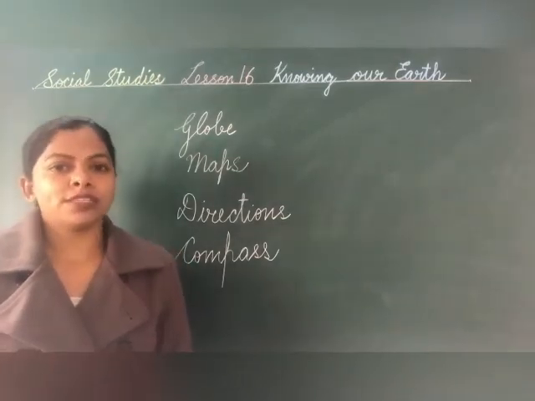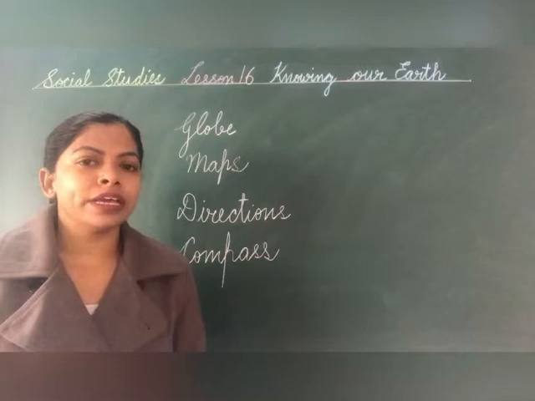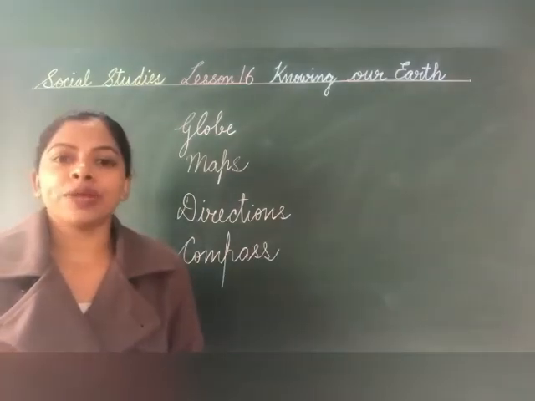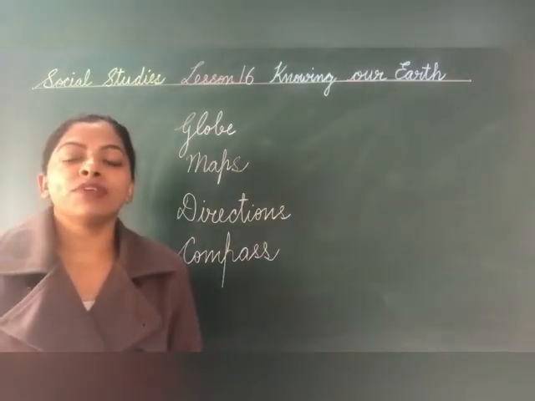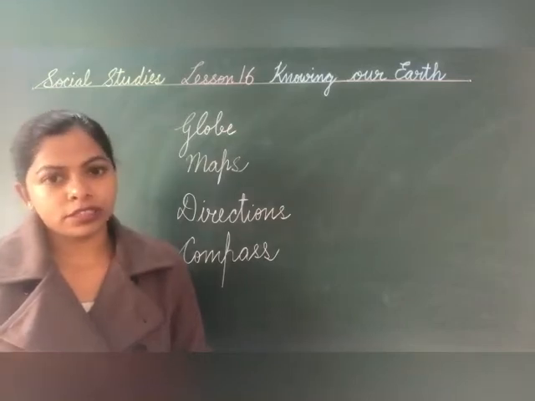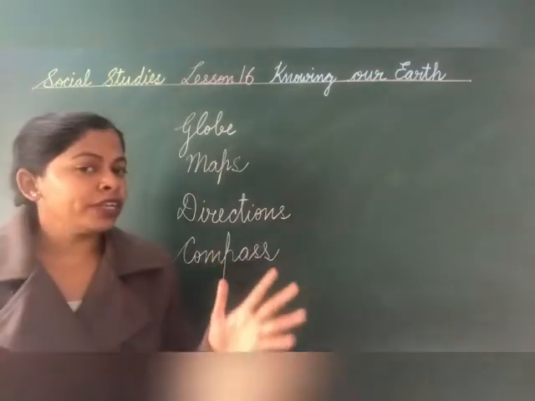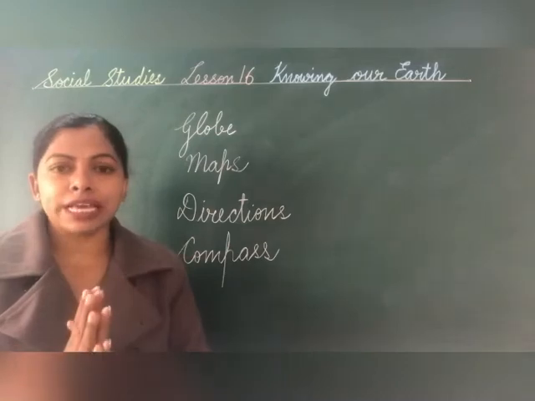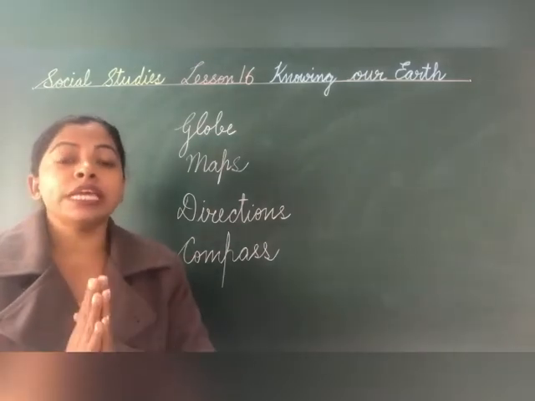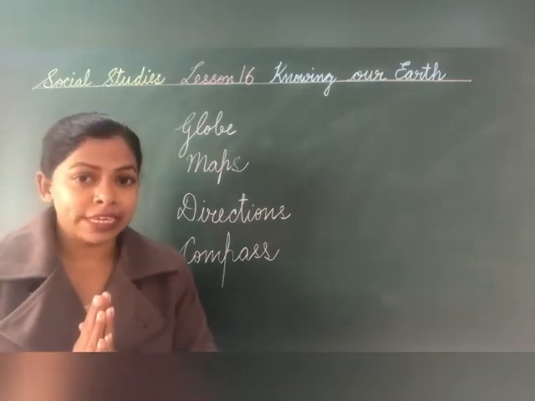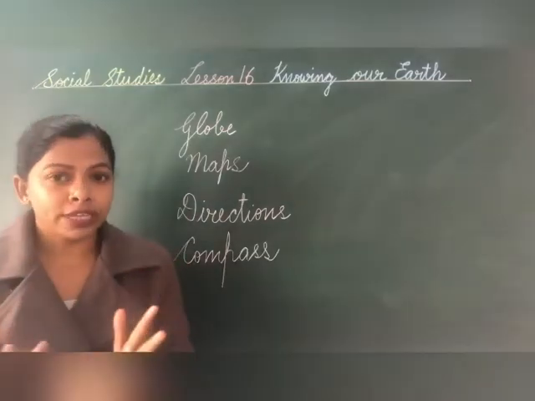Why? Because Earth has water to drink and air to breathe. Children, 3/4 of the surface of the Earth is covered with water. Earth is round in shape and it is huge in size, children. And when you see Earth from space, you can see that Earth is round in shape.